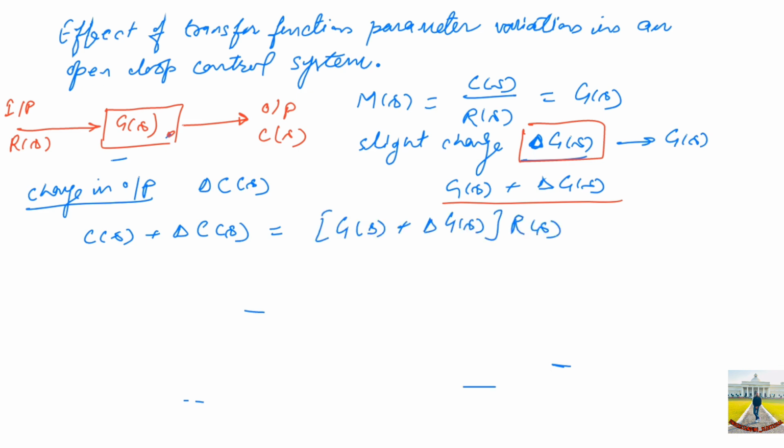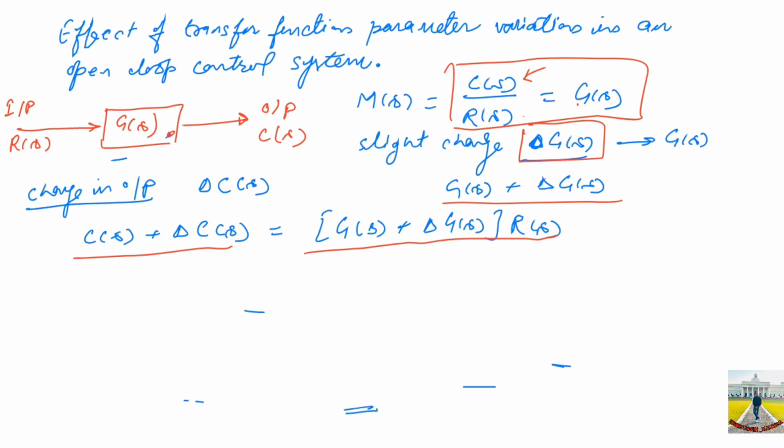So from this relation, my output C(s) is nothing but G(s) into R(s) when there is no parameter variation, and after parameter variation my output C(s) plus del C(s) equals G(s) plus del G(s) into R(s). Simplifying further, this becomes G(s)R(s) plus del G(s) into R(s). As we know, C(s) is nothing but G(s) into R(s).